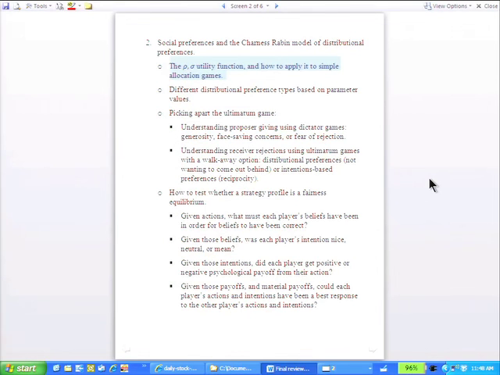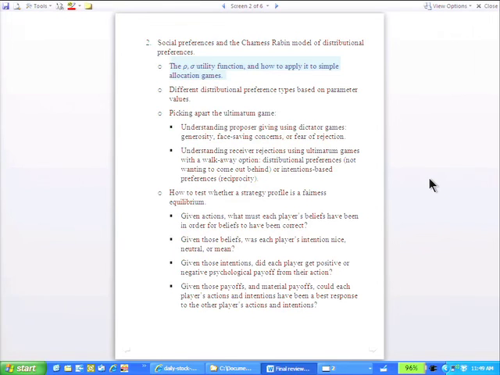Just a little technical point that came up in office hours a couple of times, and I can't remember if it came up in lecture, but I think it didn't. There's some sort of debate or controversy about, well, what if x1 is equal to x2? In some places it was defined like this. In some places there was an equal sign under both of these inequalities, and which is it? And the answer is that if x1 is equal to x2, it doesn't matter. Because if x1 is equal to x2, these two things are equal, and then rho and sigma drop out. So it doesn't matter which piece of this piecewise utility function you choose if x1 and x2 are equal. Okay, so that's the basic model.